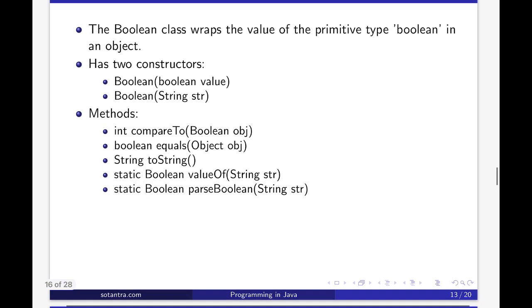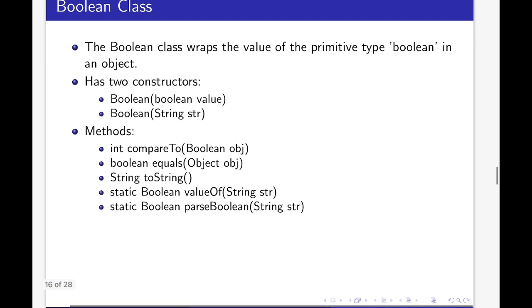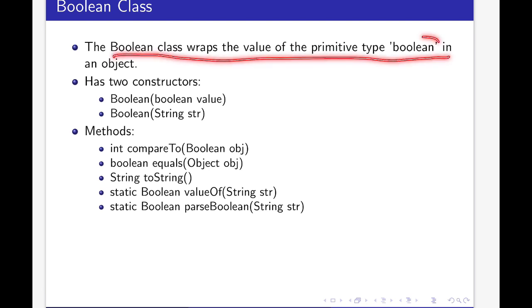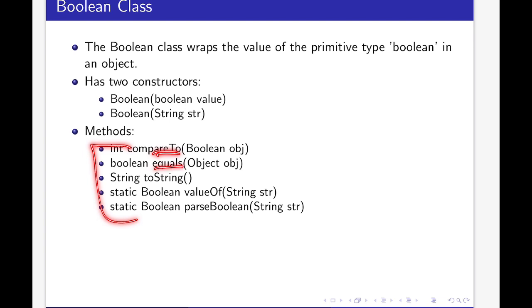Then the next one is the Boolean class. So here the Boolean class wraps the value of the primitive type boolean in an object, and it has also two constructors. One is Boolean(boolean value), another one is Boolean(String str). That means the parameter can be a boolean or can be a string. Now some methods that are defined in the Boolean class are like this: compareTo, equals, toString, valueOf, and parseBoolean.